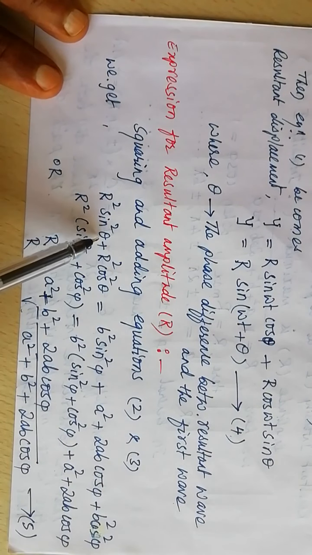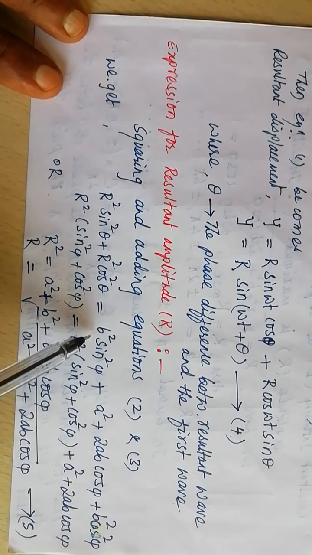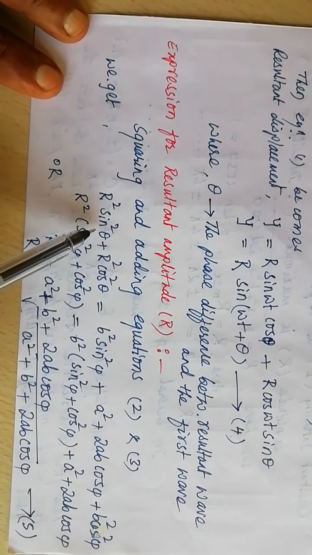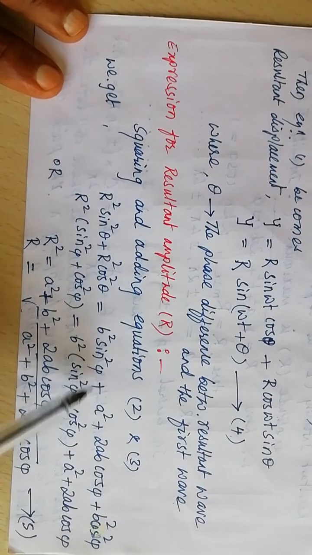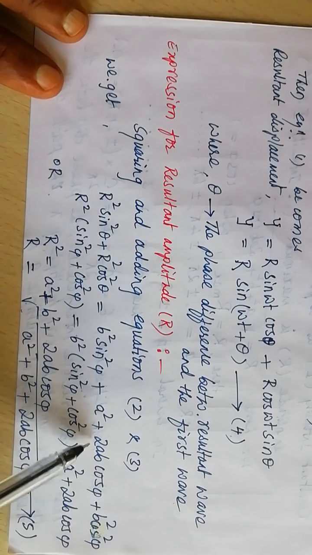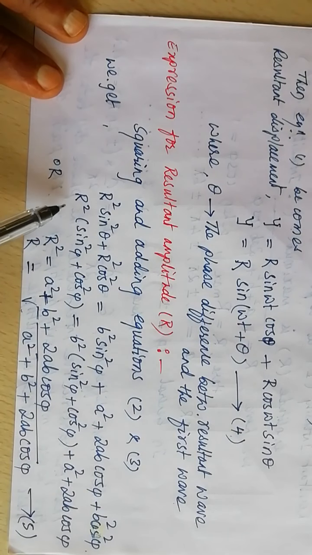R square sin square theta plus R square cos square theta equals b square sin square pi plus a square plus 2ab cos pi plus b square cos square pi. Taking R square common, we can write sin square theta plus cos square theta, which reduces to 1.